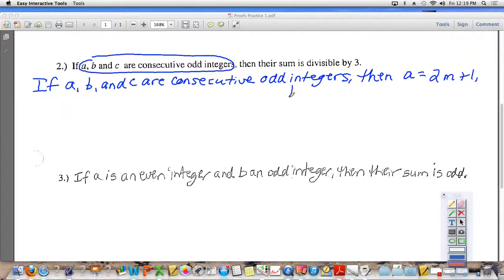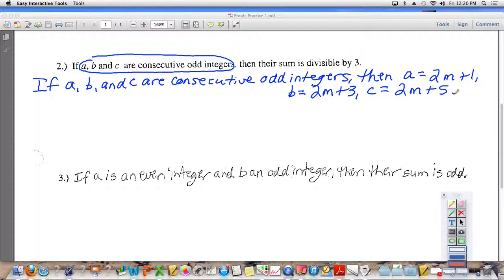What is B going to be then if A is 2m plus 1? It has to be 2m plus 3 because they are consecutive. If they weren't consecutive, then you would have to change your variable. So B is going to be 2m plus 3, and C is going to be the next odd integer, which is 2m plus 5.